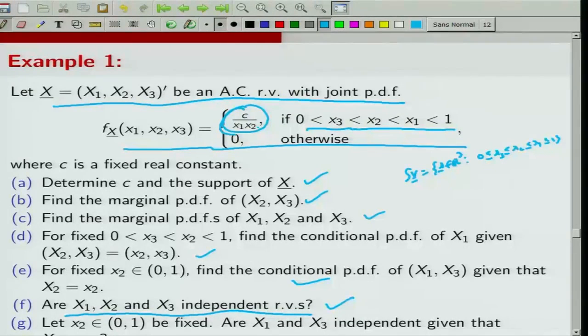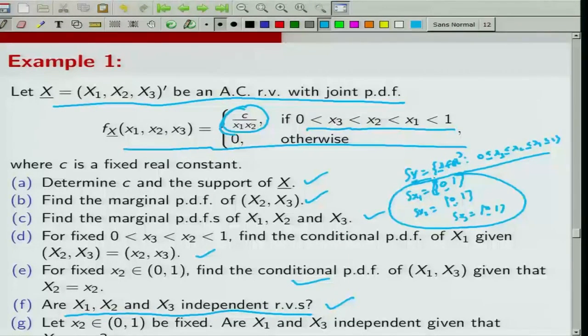So, this is the support. But if I look at the support of only X1, the support of X1 is nothing but 0 to 1, because X1 will take values from 0 to 1. The support of X2 is 0 to 1, the support of X3 is 0 to 1. So, clearly this Sx is not the same as the cross product (0,1) cross (0,1) cross (0,1). In fact, this is a much bigger set, because Sx only takes a restricted part of it. So, just by looking at the joint PDF, I can conclude that the random variables X1, X2, X3 are not independent. Let us try to see this one by one.